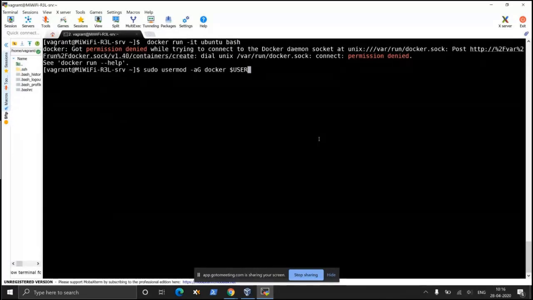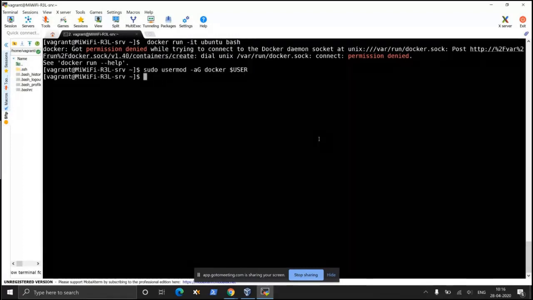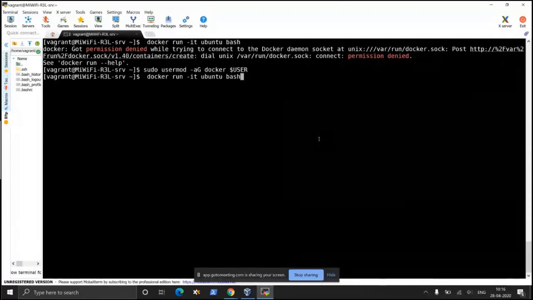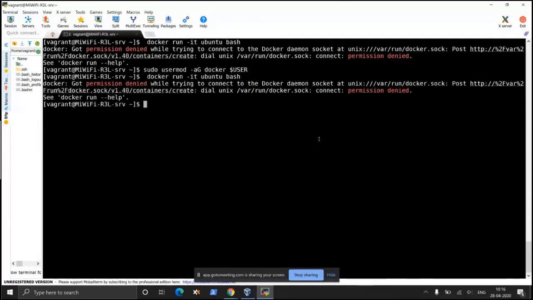Okay, so if I enter this, now I expect to be able to run this command. I am failing. The reason being, my console is not aware that I have already been added to the Docker group. So to make it aware, either you can log out or you can use the newgrp command.